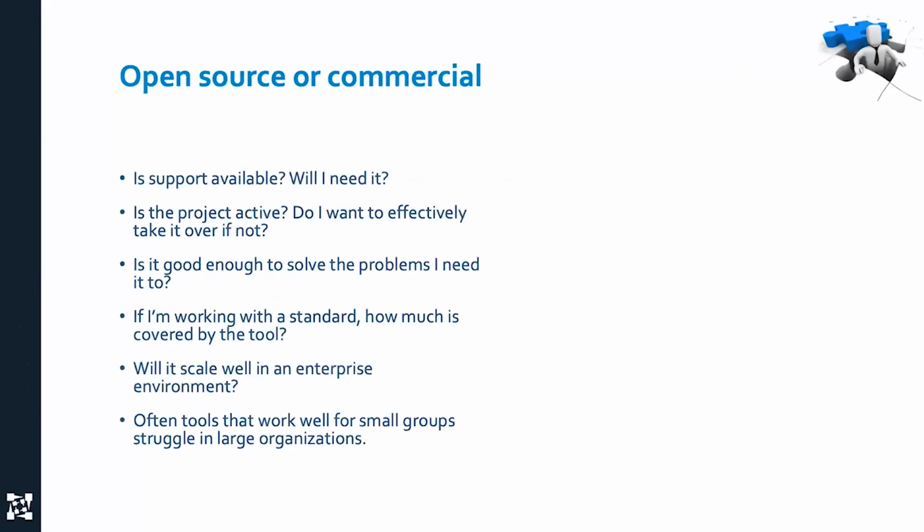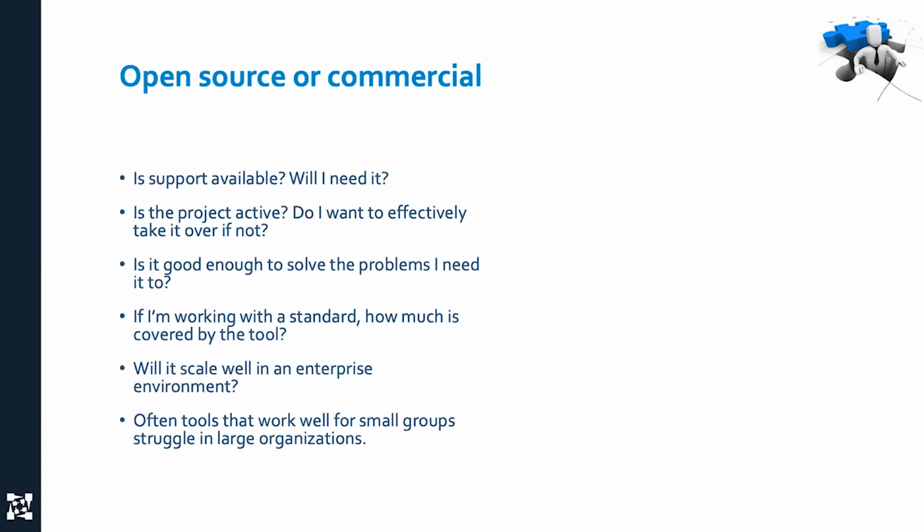And with that, I wanted to talk about open source because it's kind of a vendor choice. And again, this is one of the questions you had. You need to look at: is support available and do I need it? Because if you don't need support, or if someone is there supporting that tool, like Red Hat supports Linux, then you can get support, so it's okay. Look at open source and say, is the project active? If I see that no one has made any real changes to a static analysis tool in the last 2 years, I'm afraid the tool isn't going to be up to date. Is it good enough to solve the problems I need it to? And if I'm working with the standard, how much is covered by the tool? Will it scale? It's really important because these are the places where open source falls down.